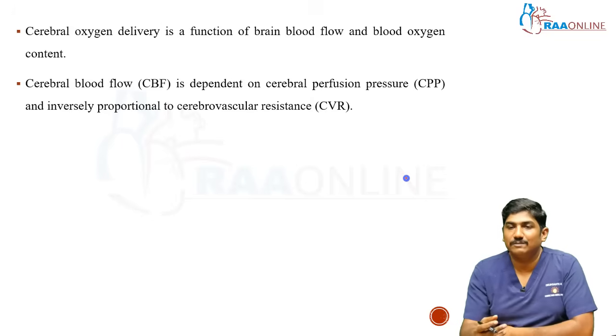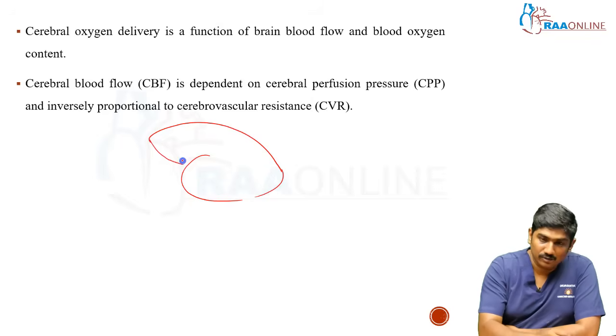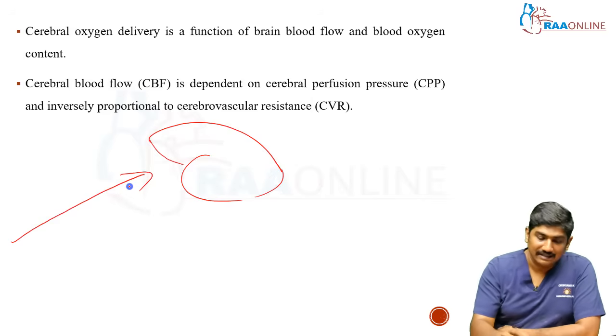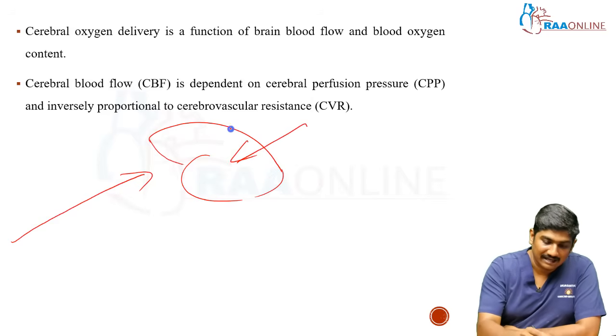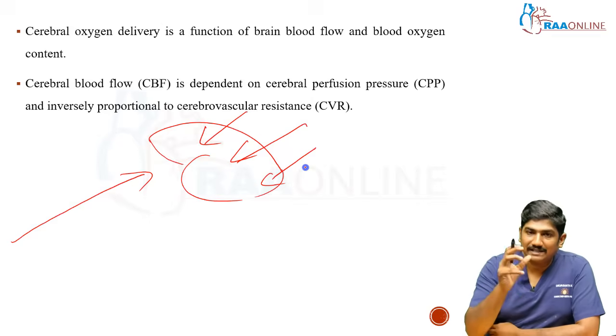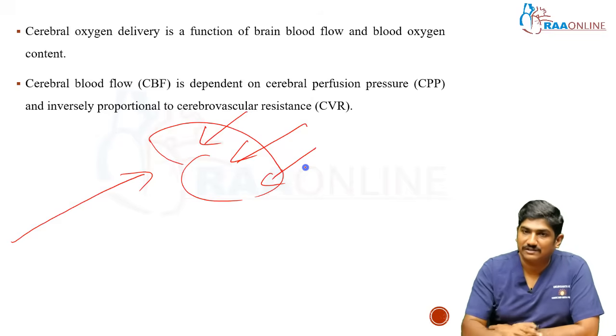Okay, what do you mean by cerebral perfusion pressure? Consider this to be the brain. There is a pressure which takes the blood into the brain, right? There is a pressure which is against it. So ultimately, what determines the flow inside the brain is the difference between these two.